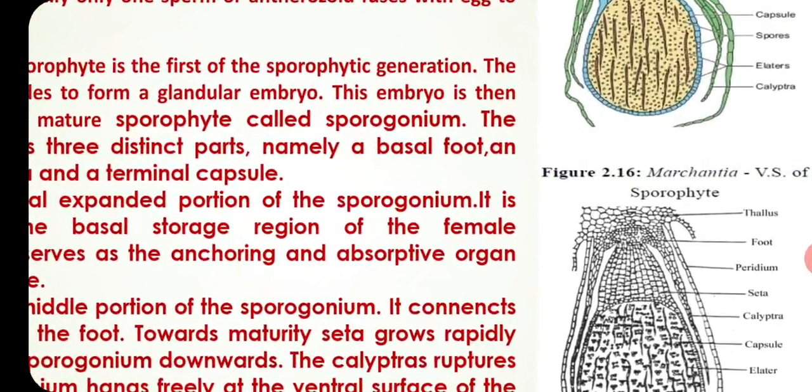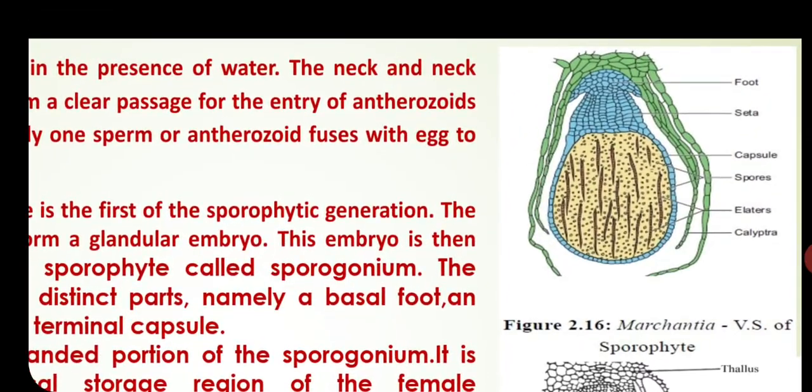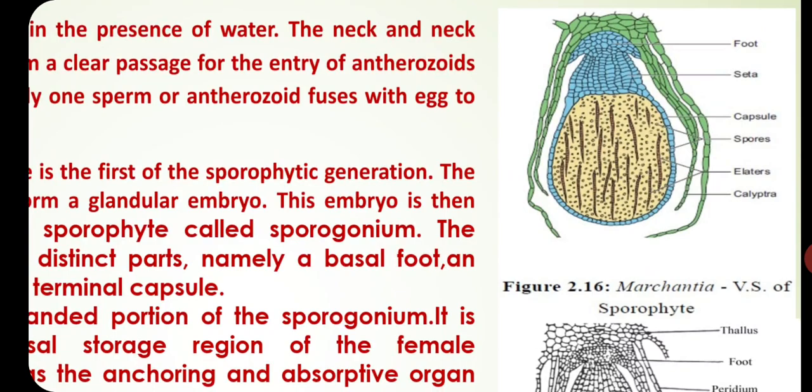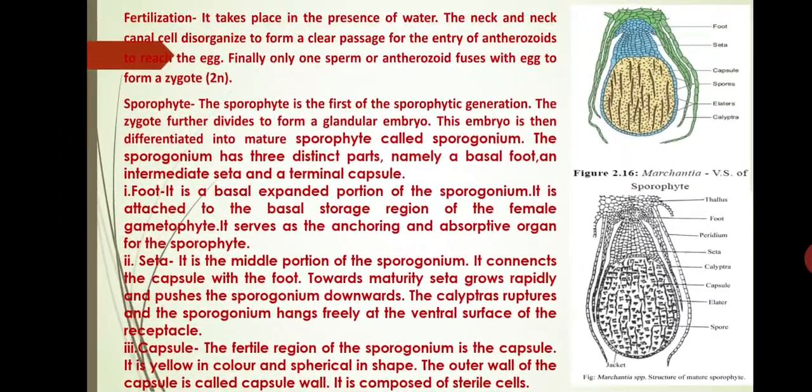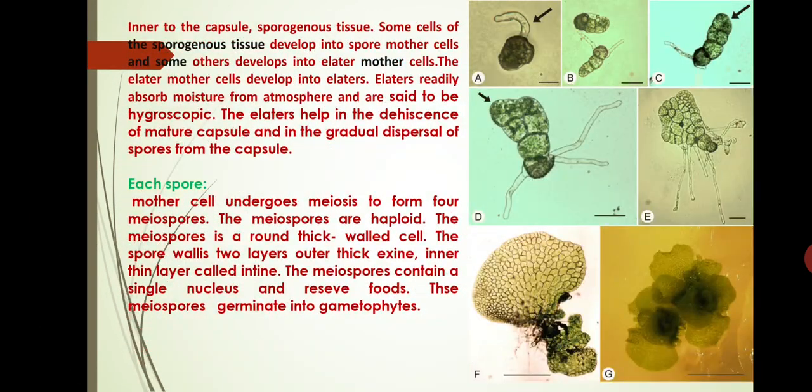See friends, this is the structure of the capsule: foot, seta and capsule, and it is protected by a calyptra. Each capsule contains a number of spores along with elaters. Inner to the capsule wall is the sporogenous tissue.